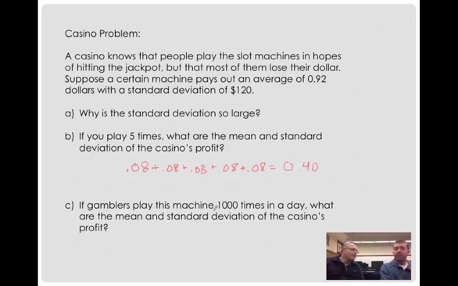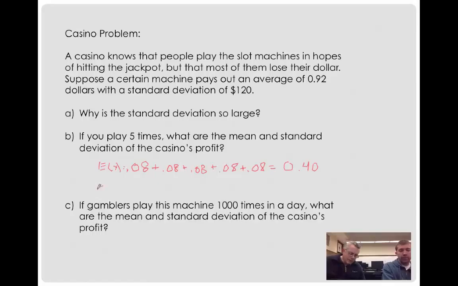The variances add, not the standard deviations. So the thing to realize is we can't just add that 120, 5 times. We have to add 120 squared to get the variance. So maybe put E of x, or expected value, in front of that.